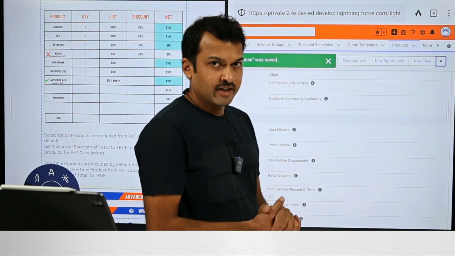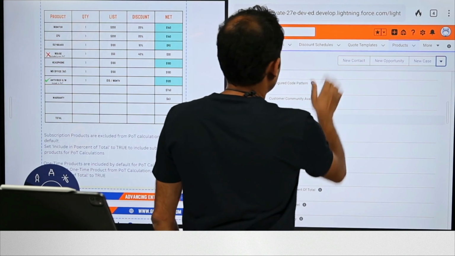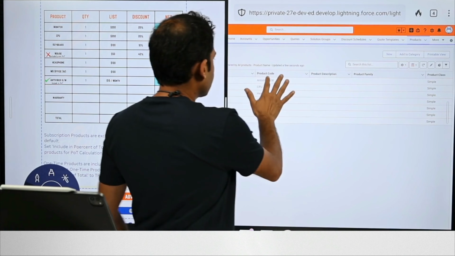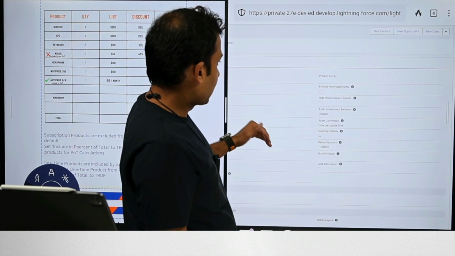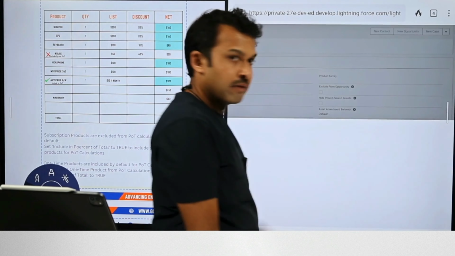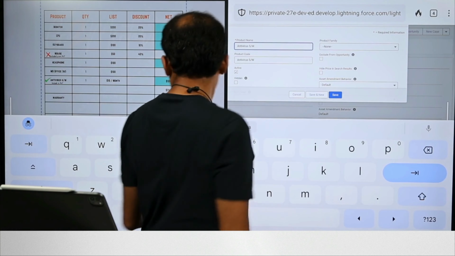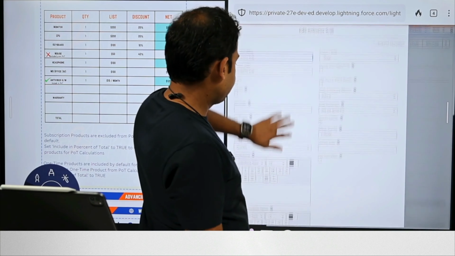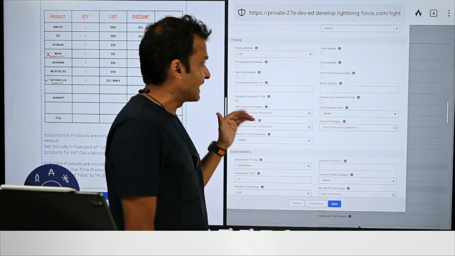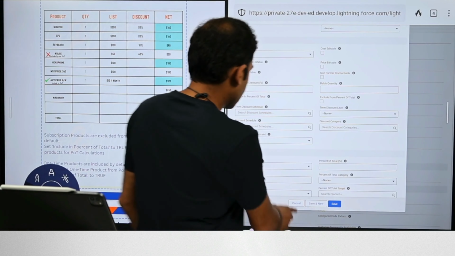Okay, so this change is done. Let's also go to the antivirus software. Okay, so we have the antivirus software. Let's make sure that for this product we are selecting include in percent of total calculation, so that when we add this product to the quote, it should be considered for POT calculations. There you go, it's already selected. Include in percent of total is already selected, which means I'll cancel out of this.